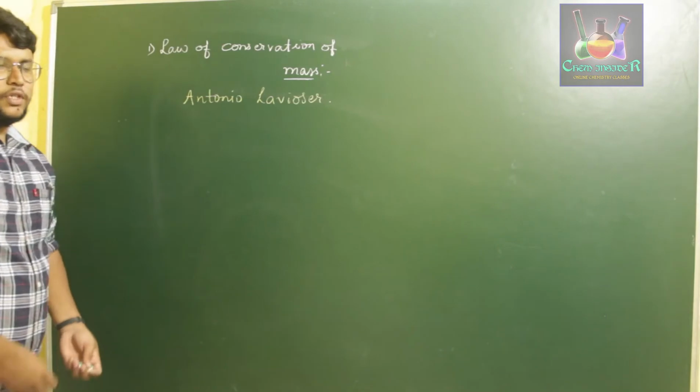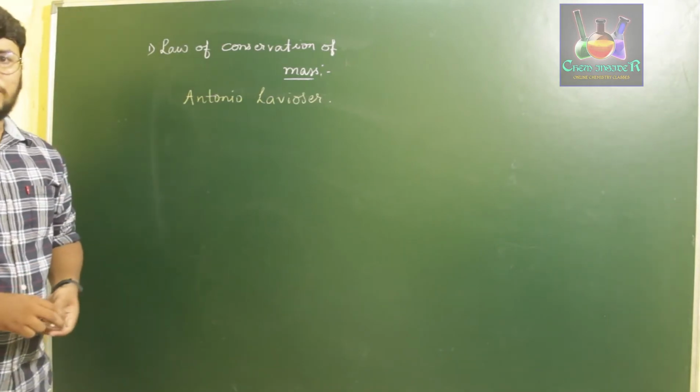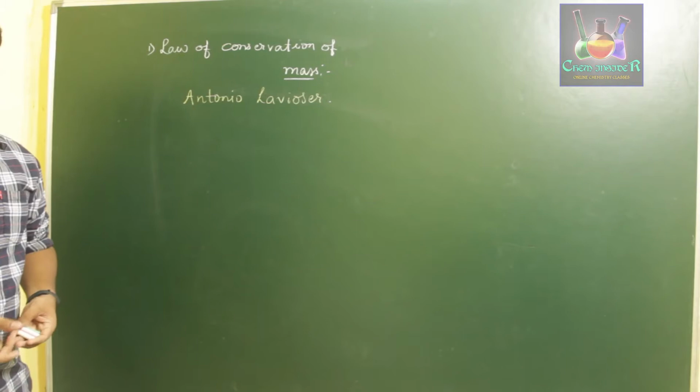Antonio Lavoisier stated that in the universe energy can neither be created nor be destroyed.